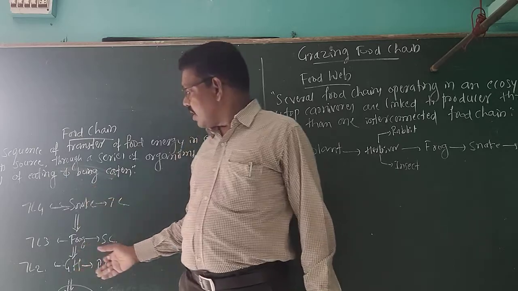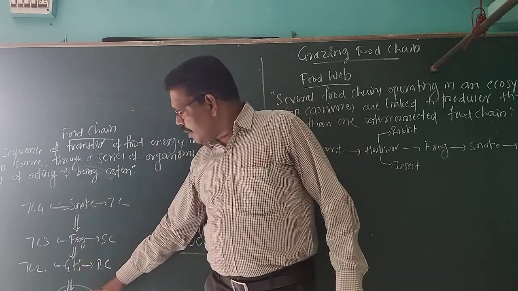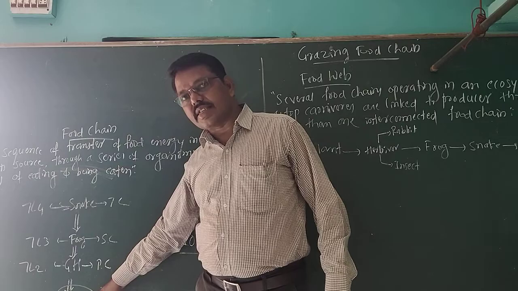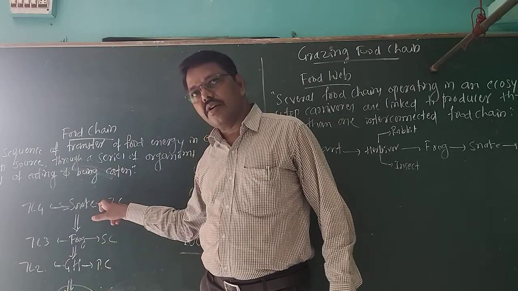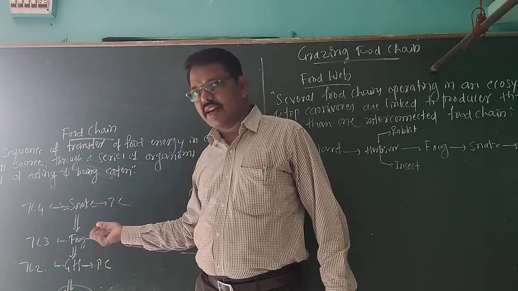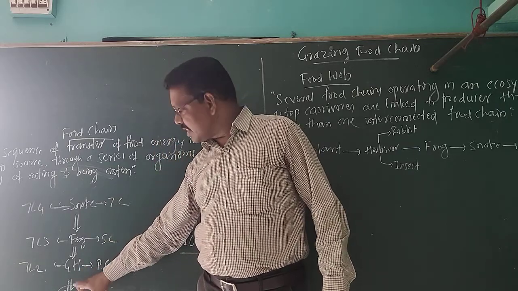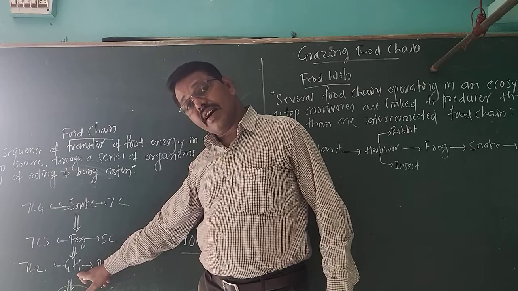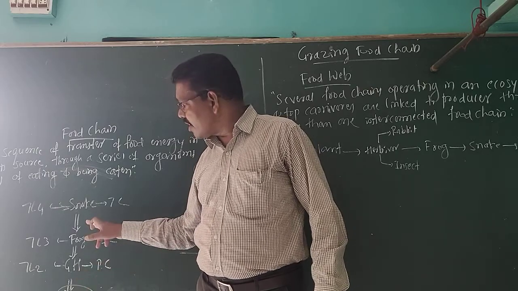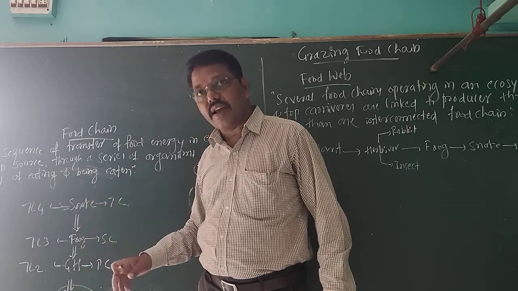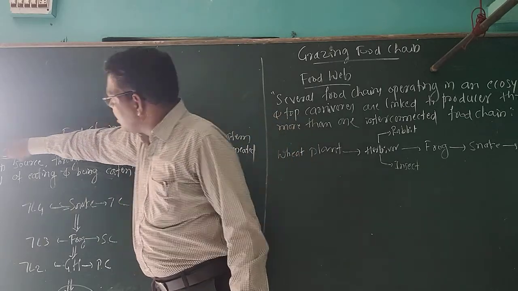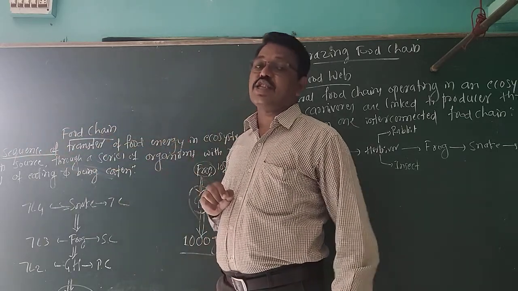Here I want to give an example. The producers, those are the grasses. Are they eaten by the snake? No. Here we will see that some sequences are there. These producers, the grasses, are eaten only by the grasshopper. They are not eaten by the frog or the snake. Hence it is the sequential transfer.